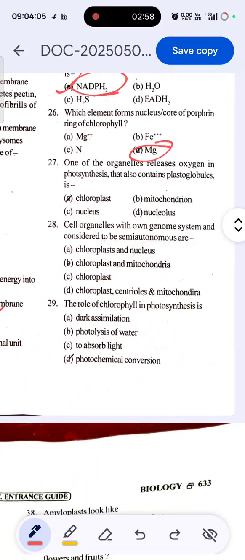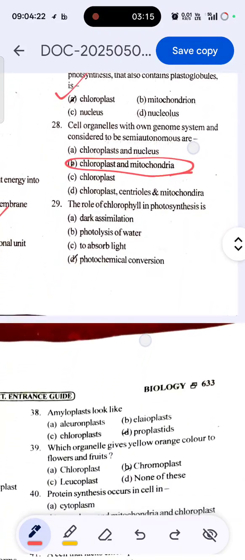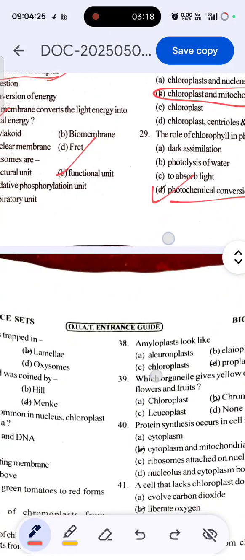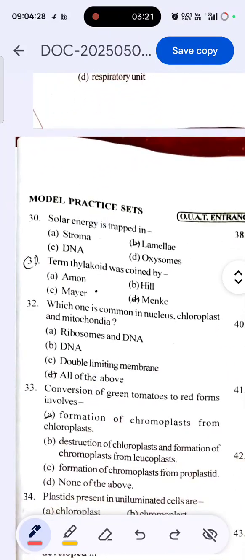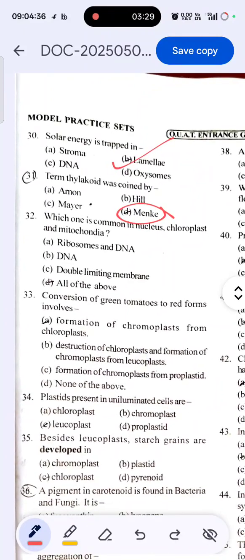The organelle that releases oxygen in photosynthesis and also contains plastoglobules is simply chloroplast. Cell organelles with their own genome system and considered to be semi-autonomous are chloroplast and mitochondria. The role of chlorophyll in photosynthesis is photochemical conversion. Okay, so that is the 30th question. Solar energy is trapped in lamellae, and the term thylakoid was given by Menke. Which one is common in nucleus, chloroplast and mitochondria? All of the above, that is ribosomes and DNA are there, double limiting membrane also there.